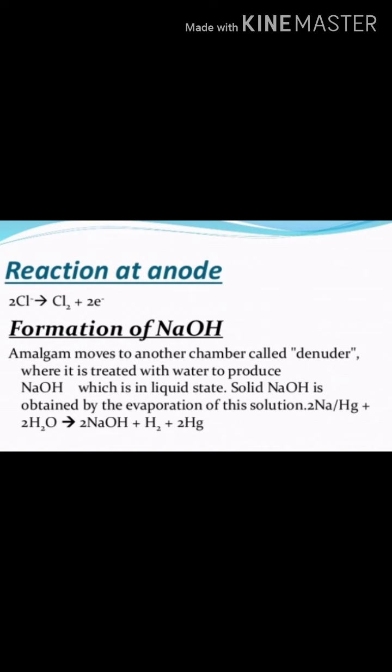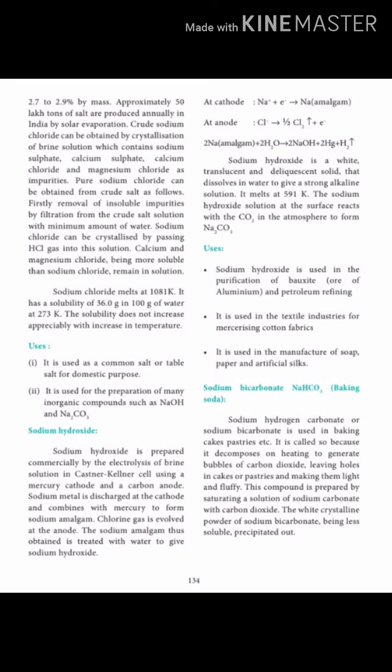Sodium hydroxide is a white translucent solid that dissolves in water to give a strongly alkaline solution. It melts at 591 Kelvin. The sodium hydroxide solution at the surface reacts with carbon dioxide in the atmosphere to form sodium carbonate. The uses of sodium hydroxide: it is used in the purification of bauxite and petroleum refining. It is used in the textile industries for cotton fabric. It is used in the manufacturing of soap, paper and artificial silk.